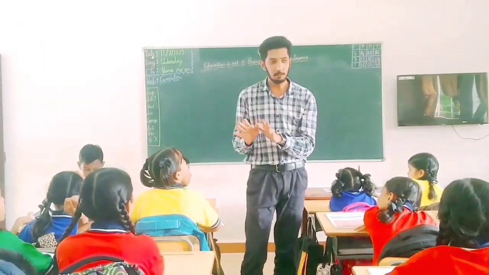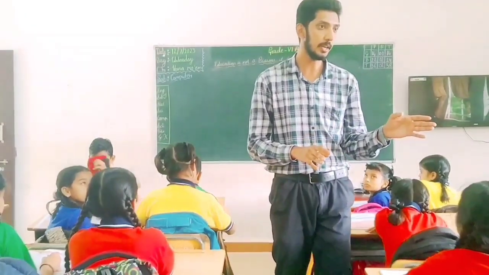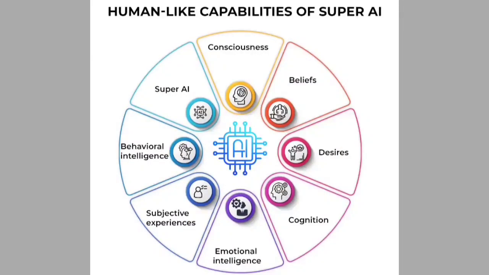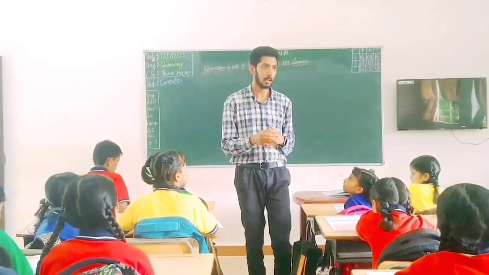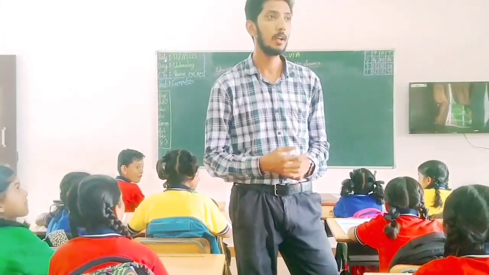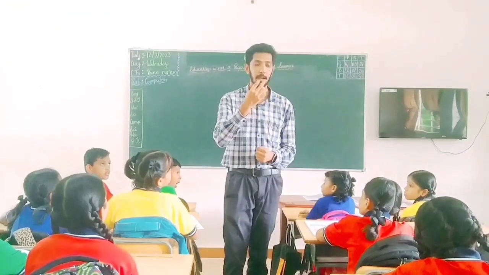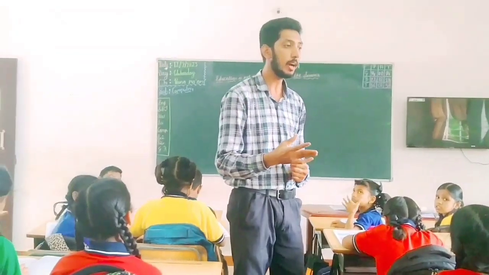Artificial narrow intelligence is designed to do only one particular task. Artificial general intelligence is used to behave just like human beings. There is no difference between human beings and the robot. That is artificial general intelligence. An example for artificial general intelligence is Sophia. It is the most common humanoid robot, and that robot behaves just like human beings. It has the same emotions that we have.